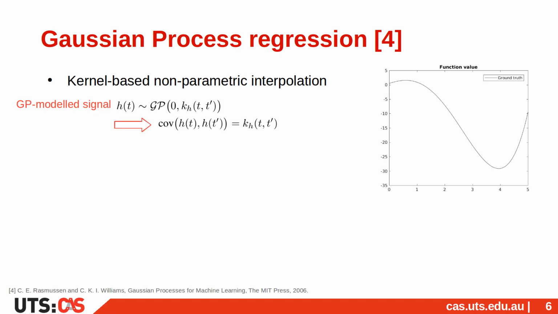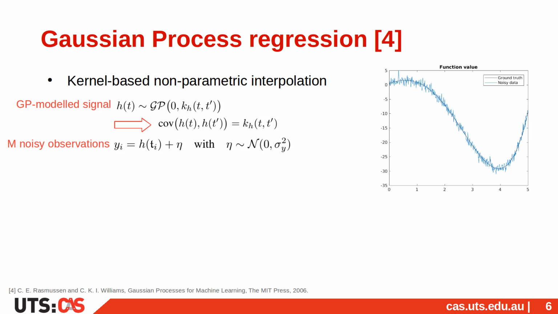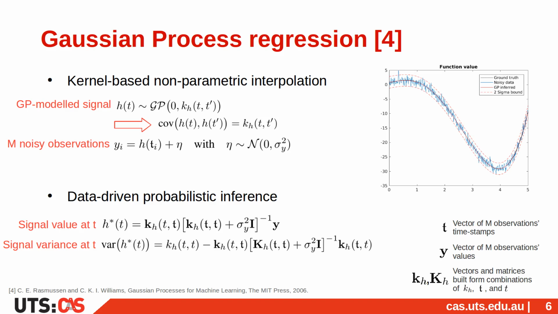This kernel function that takes two inputs corresponds to the covariance of the signal values at these two inputs. Given noisy observations yi of the signal, the mean and the covariance of h at any given time are computed as shown here. More details about these equations can be found in our paper or in the reference shown at the bottom of this slide.